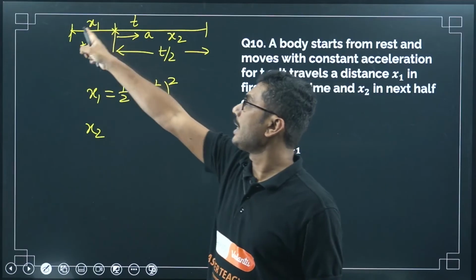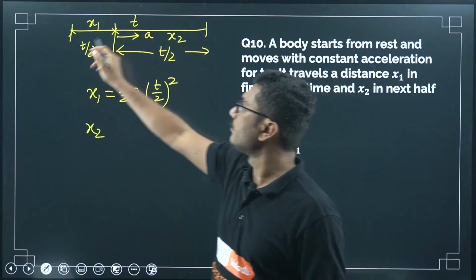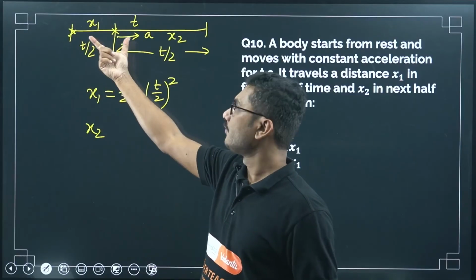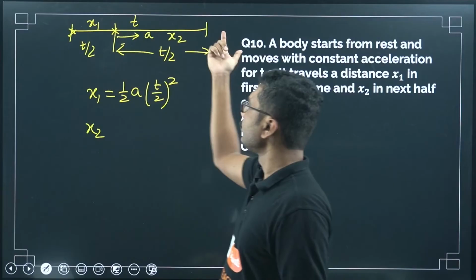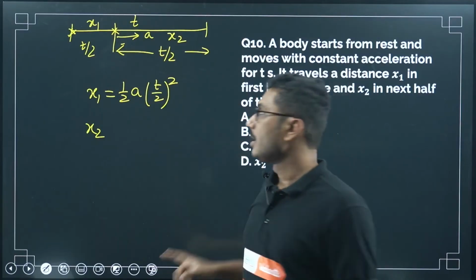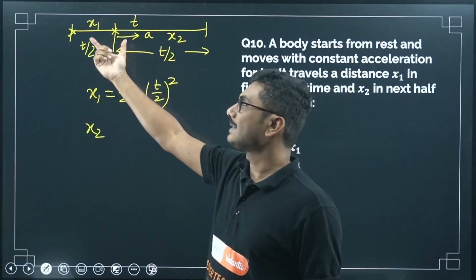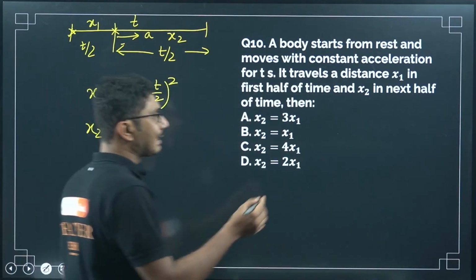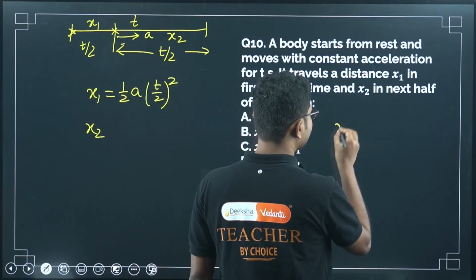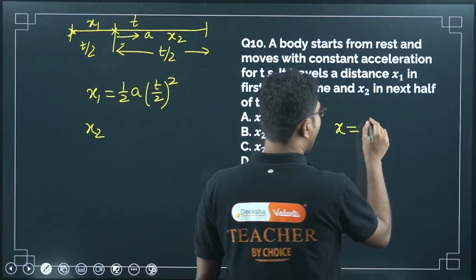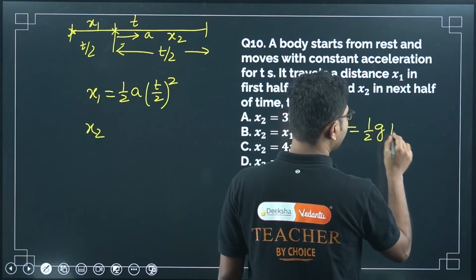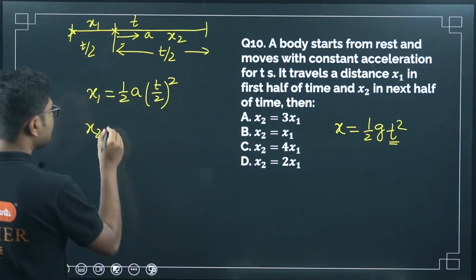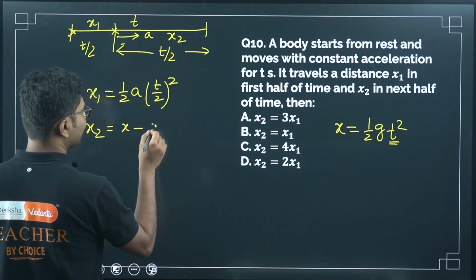What else can you do? You can find the total distance traveled starting from this point. Out of that, x1 is the first time half, right? So if you calculate the total distance traveled x and subtract x1, you can calculate x2 as well. So we will calculate the total distance traveled x equals half g t square. Total time was t, so it will be t square. Now what is x2? x2 is x minus x1.